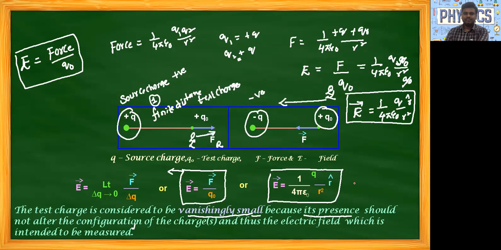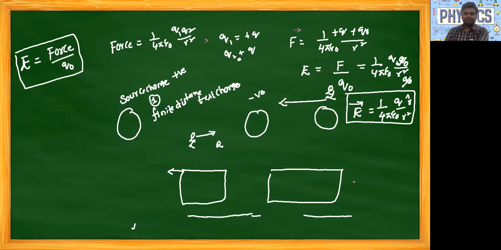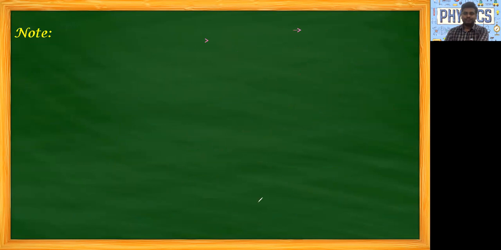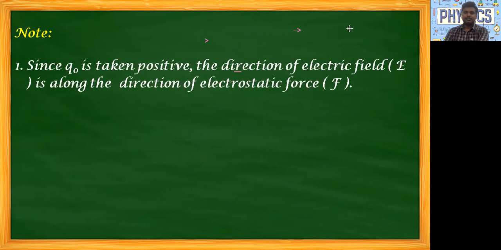Next, see here, note points. Note point, first point: since Q naught is taken positive, the direction of electric field is along the direction of electrostatic force.